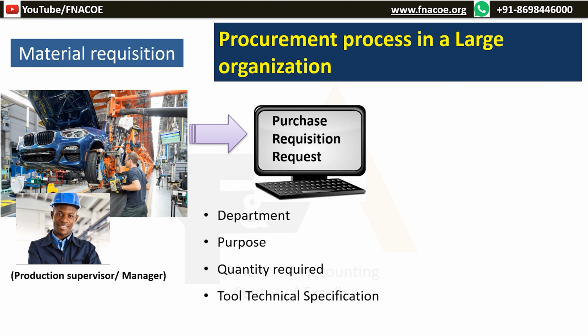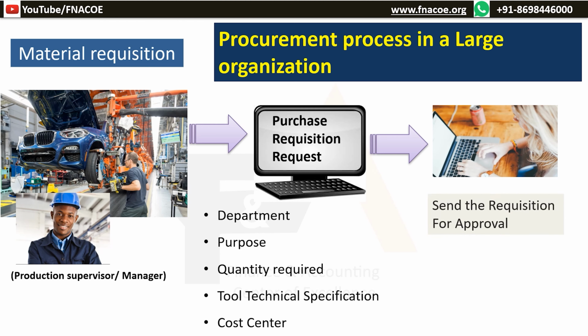In this case, purchase of tire is not enough. Make, type, strength, size, number of plies, etc. are few examples of a specification. Cost center, an important element to know where the cost of purchasing a tire will be booked. And then the requisition will be sent for the approval.